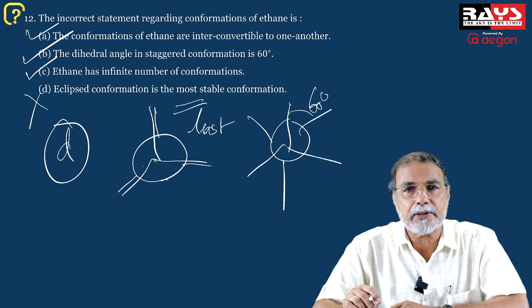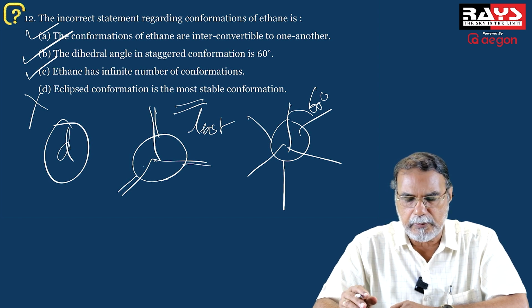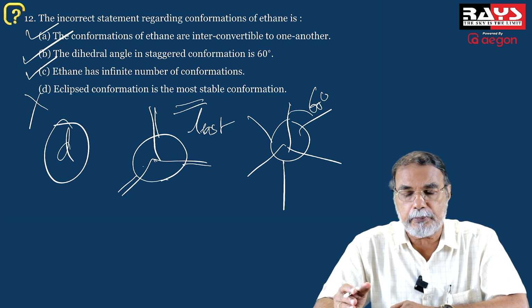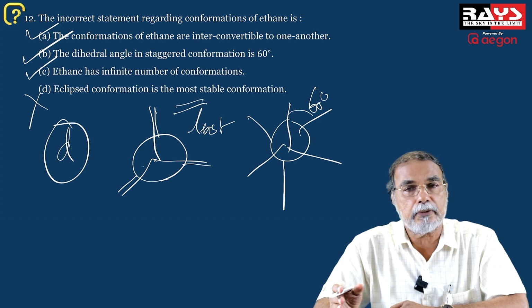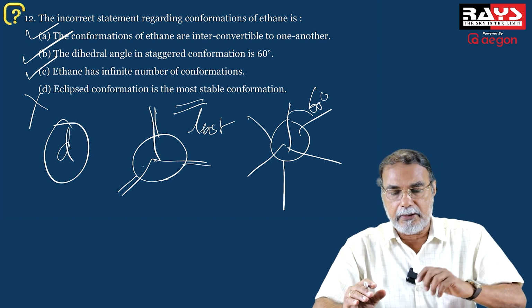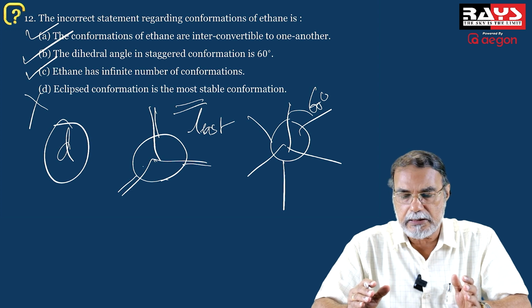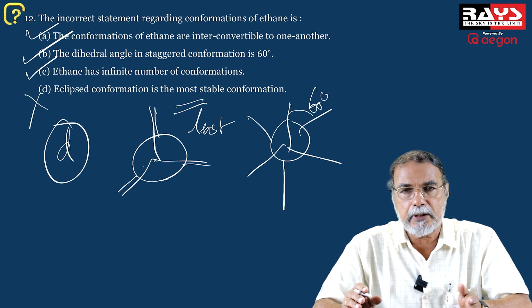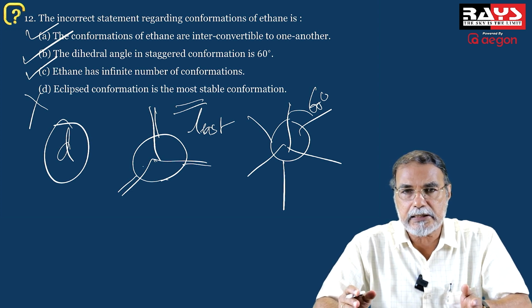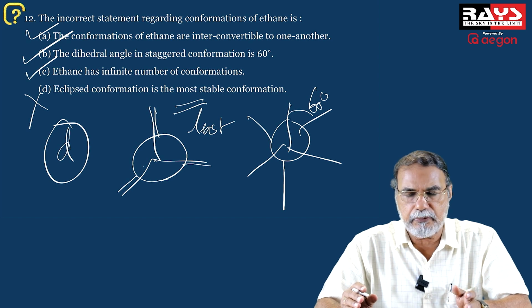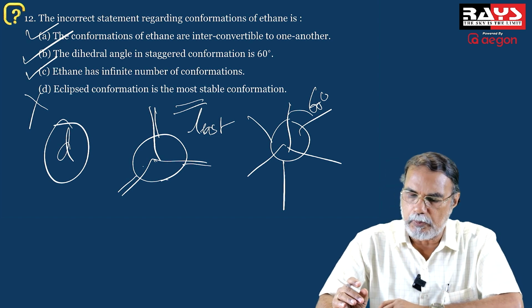That is incorrect statement. The correct statement is the staggered conformation is the most stable conformation, and the eclipsed conformation is the least stable conformation because of repulsive interactions between the eclipsed CH bonds.